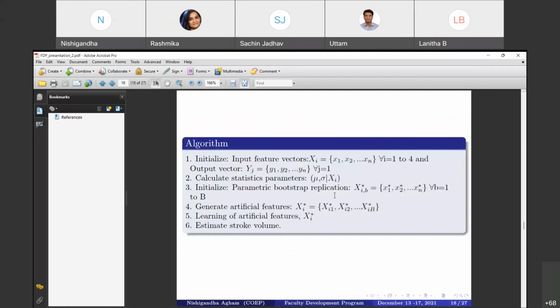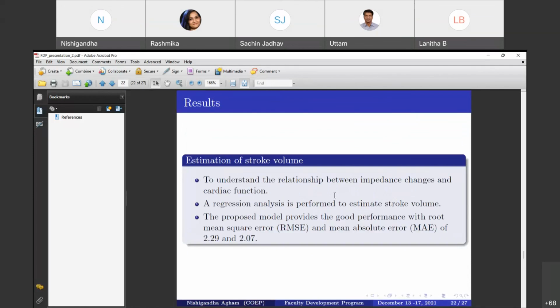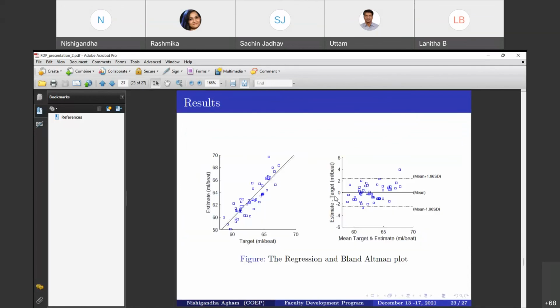Once our input data is ready, a larger database, we fit it into a regression model to understand the relationship between our impedance changes, which is our input data, and the stroke volume, which is our output and one of the cardiac functions. The input vector was composed of the impedance data, and the response variable was composed of the stroke volume. Then we applied a simple learning model, a regression model, to predict the stroke volume. The graph shows the proposed model provides a good performance.